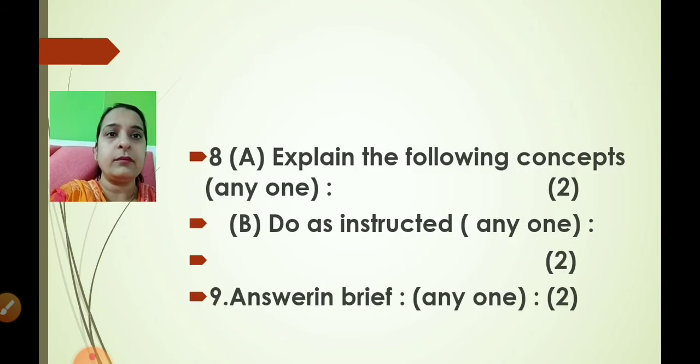Okay, question number 8A, explain the following concepts. Any one for 2 marks. Okay, now children, here also you will be given 2 questions and you have to write any one. So it is for 2 marks. Then 8B, do as instructed. Any one, it carries 2 marks. So here also children, you will have a concept map, or it could be a diagram, a web diagram, or a flow chart. Okay, anything. So you have to again draw with pen or pencil and write with pen.